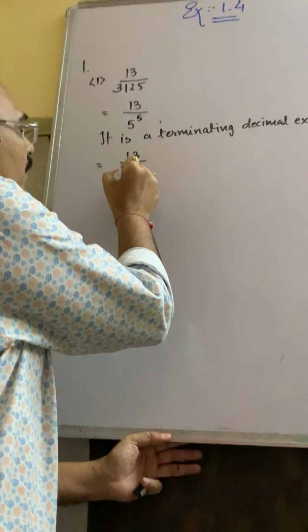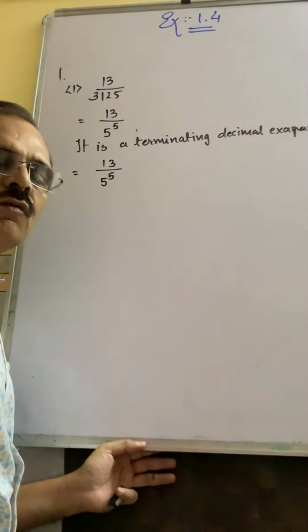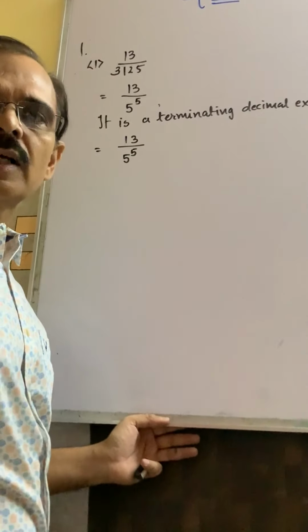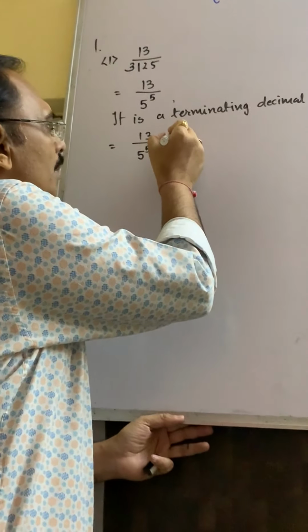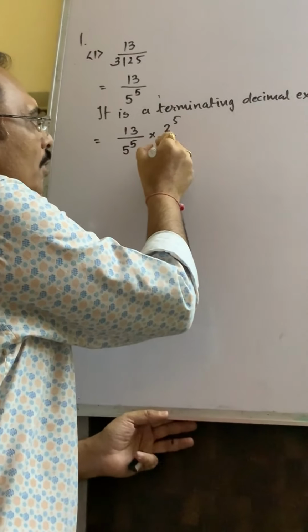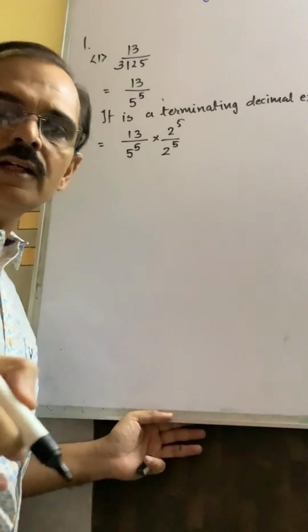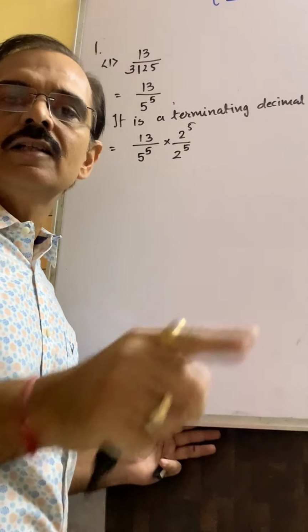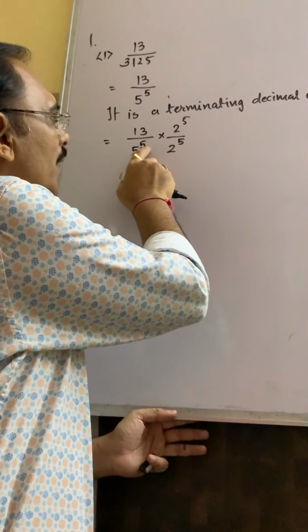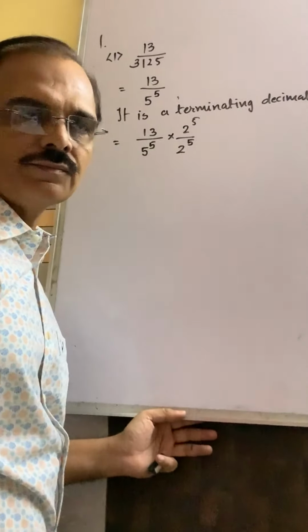13 upon 5 raised to 5. If you want to convert into decimal expansion, then you have to multiply it by 2 raised to 5 upon 2 raised to 5. Remember, we need 2 and 5 both in the denominator. Here the power is 5, so multiplied by power 5.